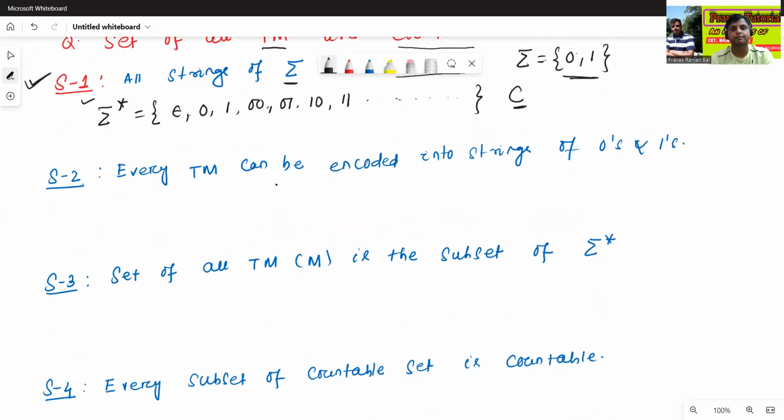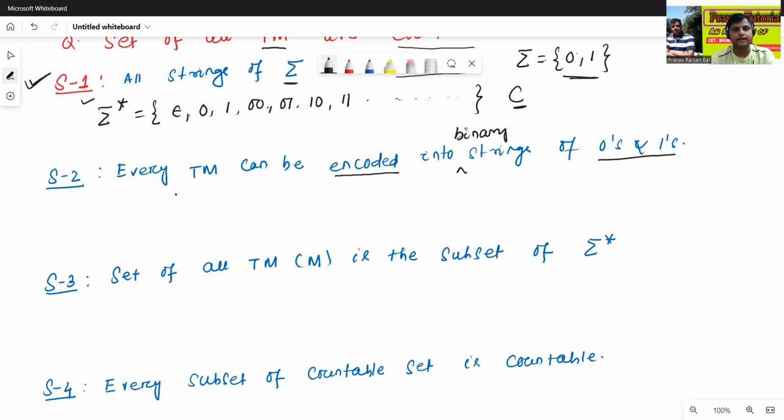Every Turing machine can be encoded into binary strings. We can write binary strings. Every Turing machine can be encoded into binary strings of 0 and 1. This is a universal truth.